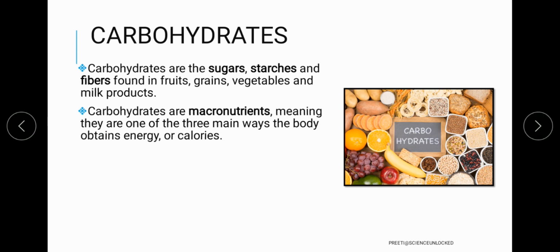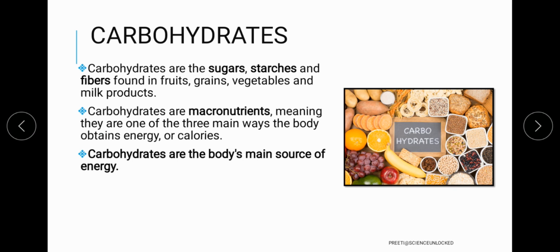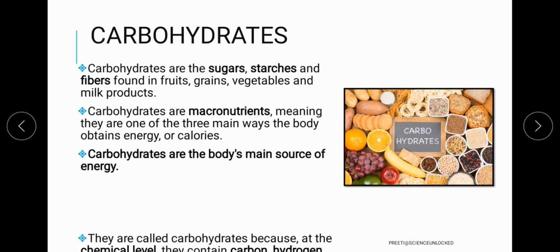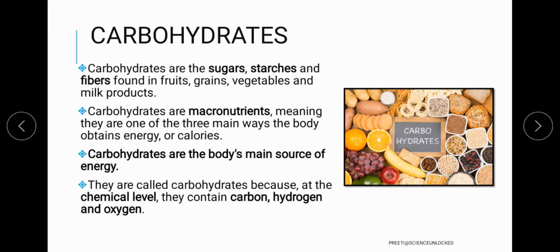Now, the main function of carbohydrate is to provide us energy, and we know that it is the main source of energy. But when we talk about what exactly makes up the carbohydrate chemically, we have 3 names in it: carbon, hydrogen and oxygen. Hence the name carbohydrates.